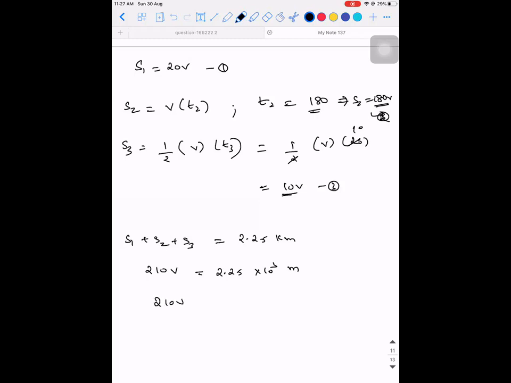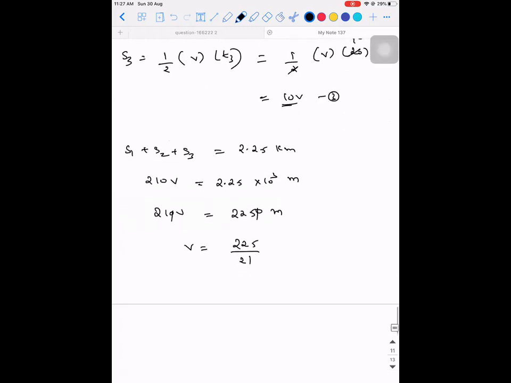So 210V is equal to 2250 meter. So 0 is gone. V will be equal to 225 divided by 21, approximately 10 point something. The answer I have in my hand is 10.7 meter per second.